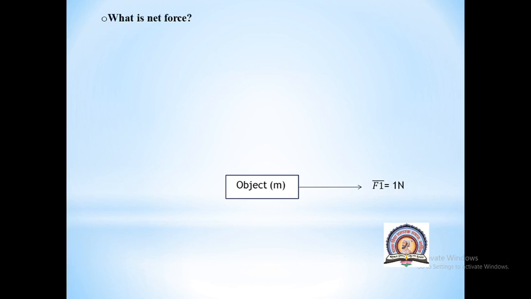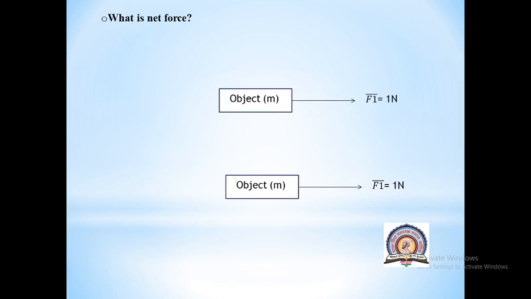Now see, suppose you have an object with mass small m, and that object is at rest. Now I want to move this object, so what do I need? I will need some force. Suppose I want to move this object from left to right. I want to pull this object from left to right. This means the object is over here and I want to change its position to here. So what do I need? I will need some force.